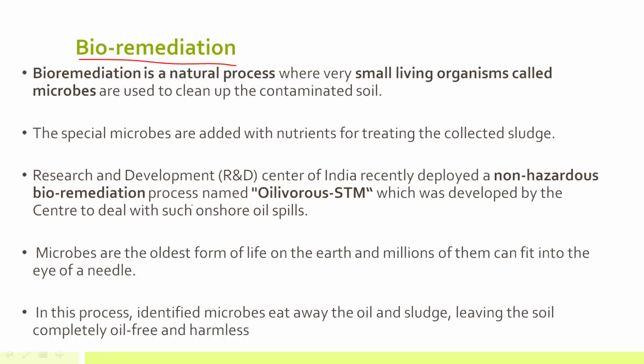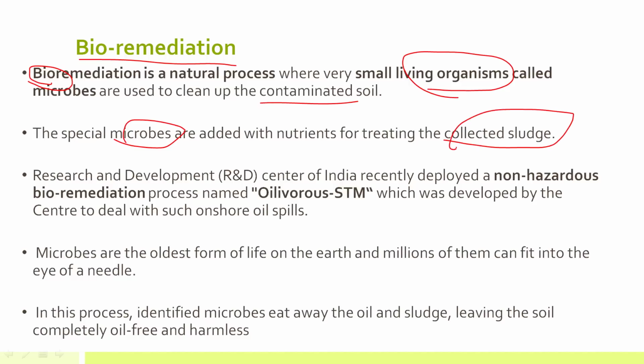Now see what happens in bioremediation. The word bio here means that through a natural process, small living organisms like microbes are used to clean up the contaminated soil. This process is also used for cleaning up oil spills. Now what happens? These microbes or microorganisms are added to the sludge, right? It may be contaminated soil, it may be oil spill, and they are added with nutrients for treating the sludge.